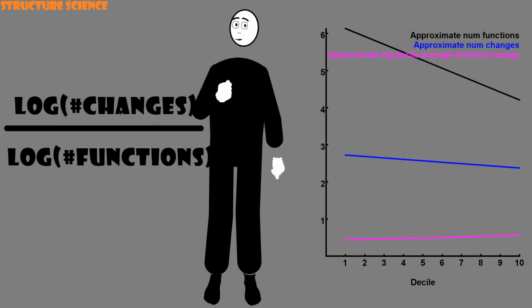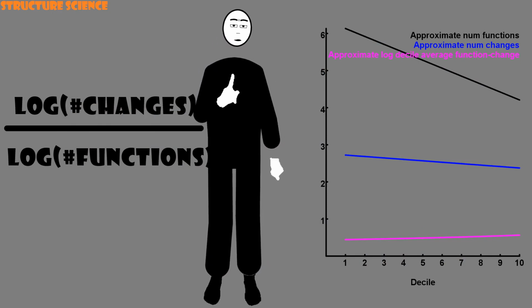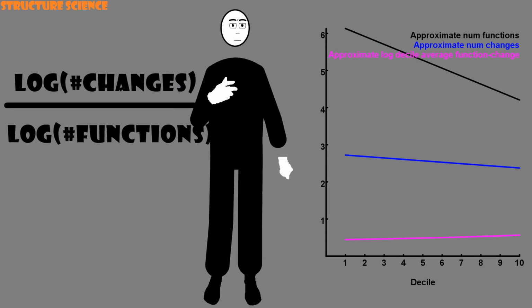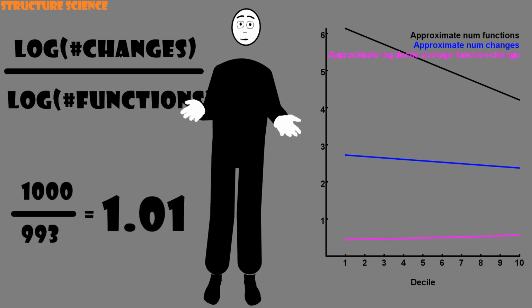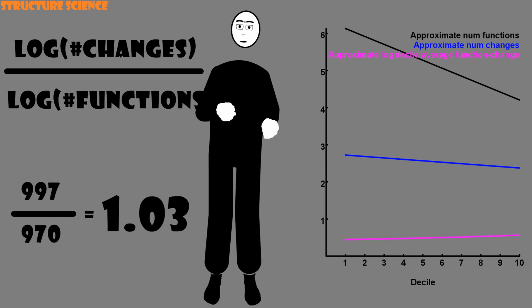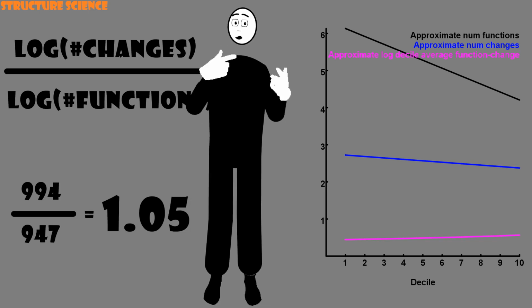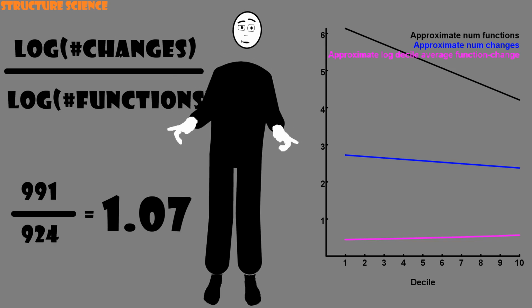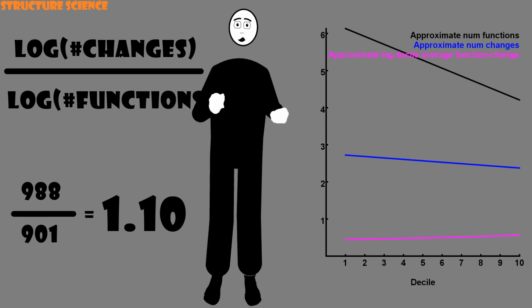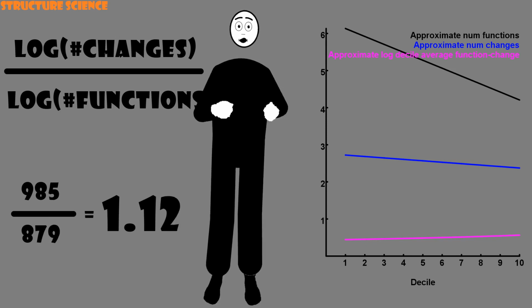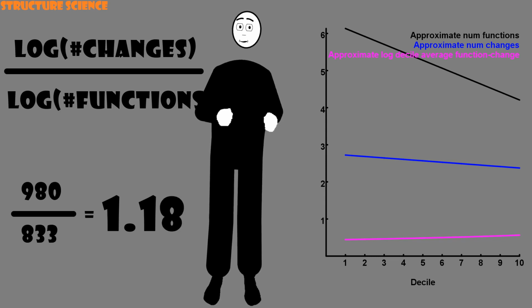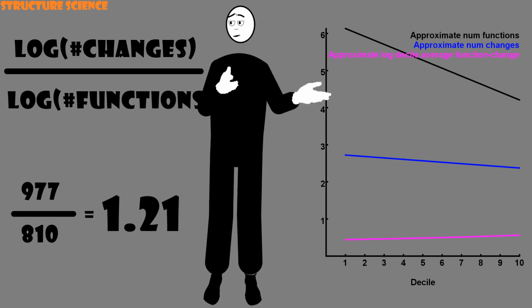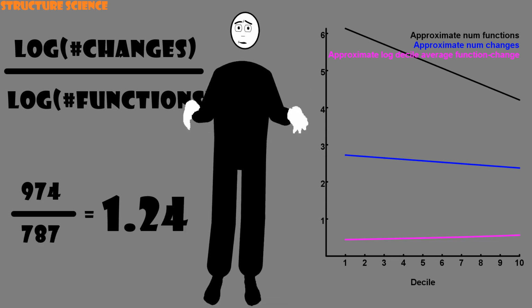We first note that the slopes of both approximate distributions are negative. They both go down. But the function distribution slope is steeper than the change distribution slope. That is, the function distribution has a more negative slope than the change distribution. So both distributions fall as we go up the deciles, but the function distribution falls faster. And as the function distribution is the denominator of the decile average function change, this means that the decile average function change increases. That's what causes the average cost relation to hold. That's what makes big functions more costly on average. Or at least, that's an intuitive reading of the data, albeit with some heavy approximating.